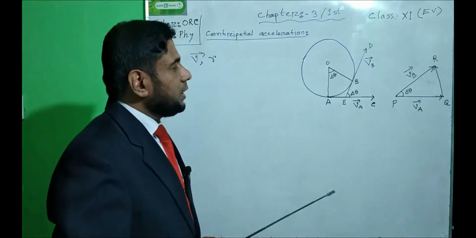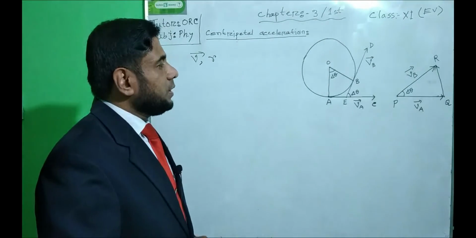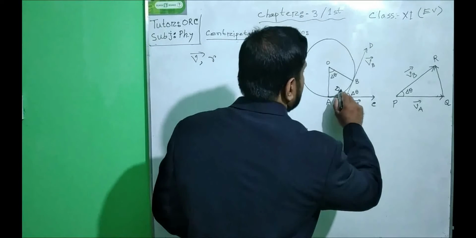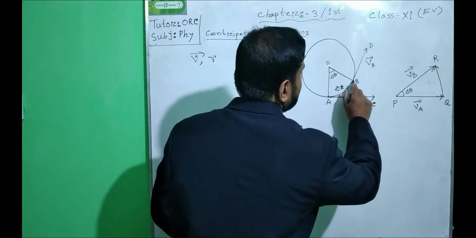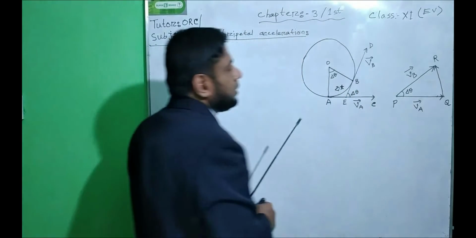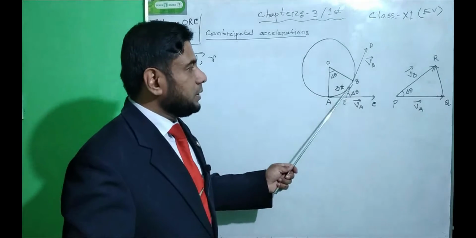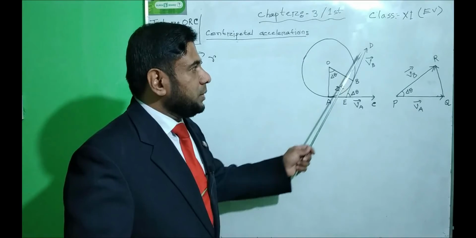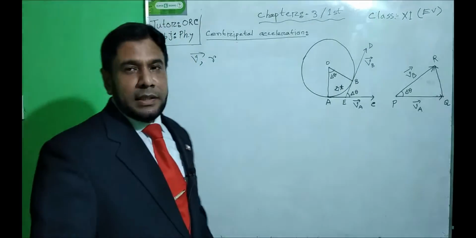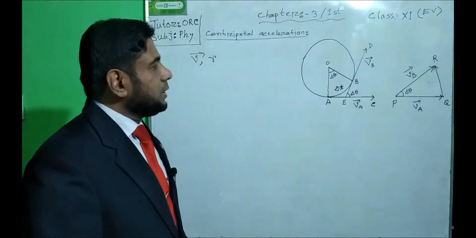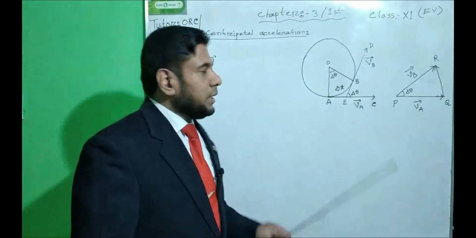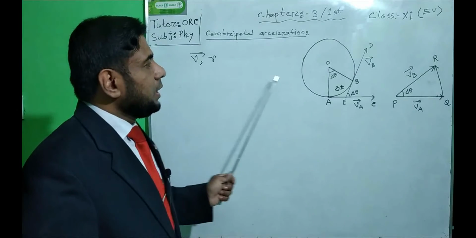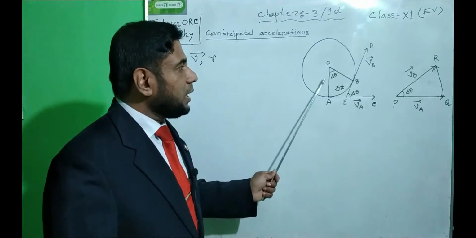And suppose after a definite, very short interval of time, delta t seconds, the object is at point B, and here at point B the velocity is vector VB, and the direction is along the tangent BD. Let us discuss again. Suppose an object is moving along a circular path with a uniform velocity v, and the radius of the circular path is r.